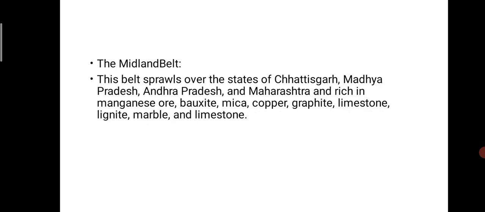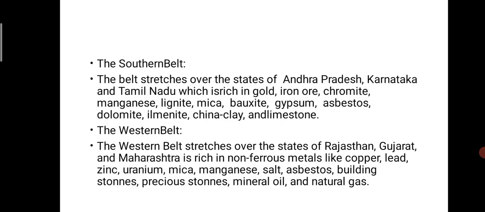Then the Midland belt. This belt sprawls over the states of Chhattisgarh, Madhya Pradesh, Andhra Pradesh, and Maharashtra, and is rich in manganese ore, bauxite, mica, copper, graphite, limestone, lignite, and marble. That is the Midland belt.